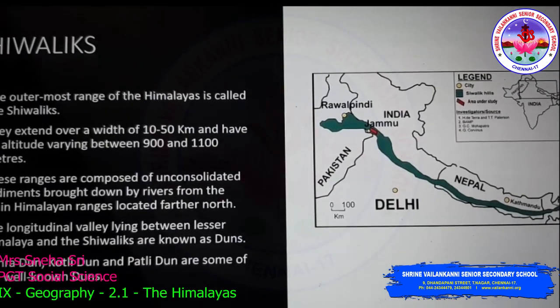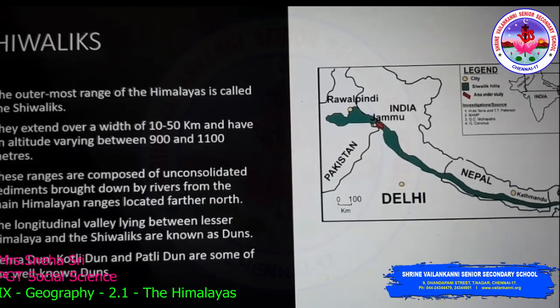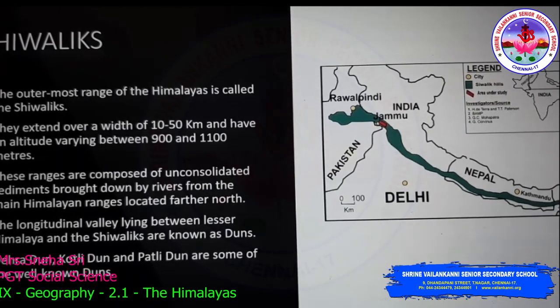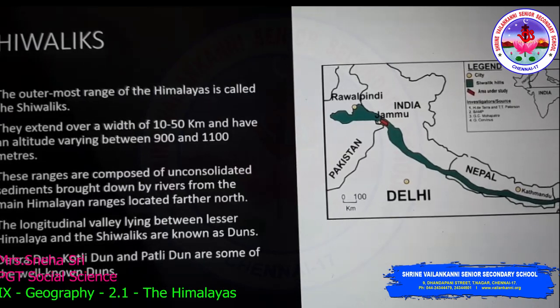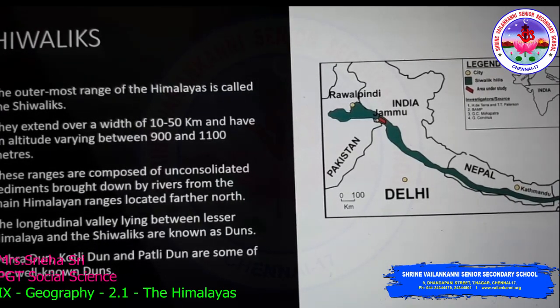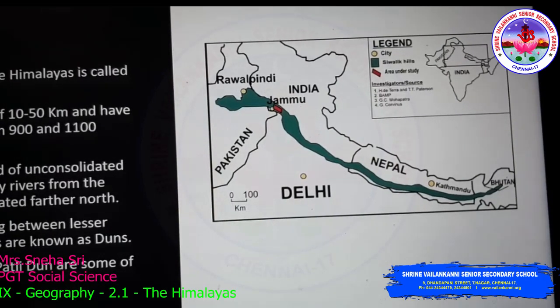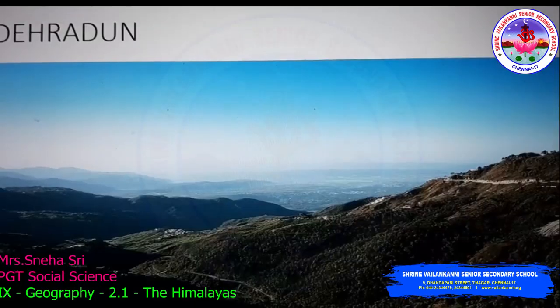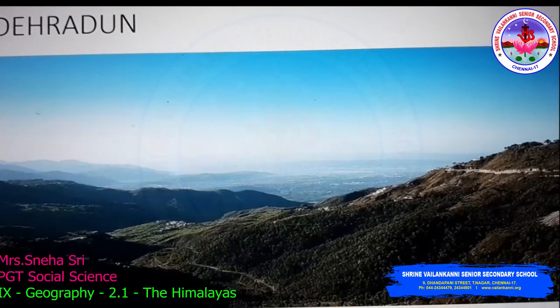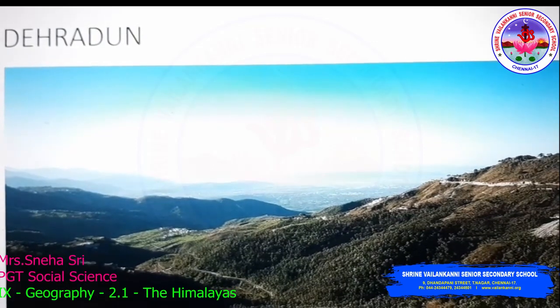The longitudinal valleys lying between the Lesser Himalaya and the Shivaliks are known as dunes. Dehradun, Kotli Dun and Patli Dun are some of the well-known dunes. On the image, you are able to see the Shivaliks region. So, dunes are valleys.